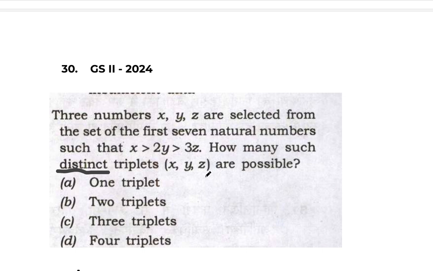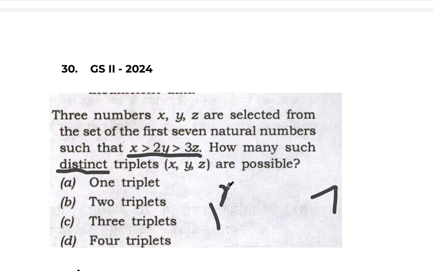What are they asking? From 1 to 7, you can select any 3 numbers which are different from one another, and those numbers should hold good for this condition. So how many such triplets can you write from 1 to 7, they are asking. If X has to be the maximum value, can we say that we can put X is equal to 7, which is the highest value? So if X is 7, the 2Y should be lesser than 7. That can be 6 also. Okay, so 2 into 3 we can write.